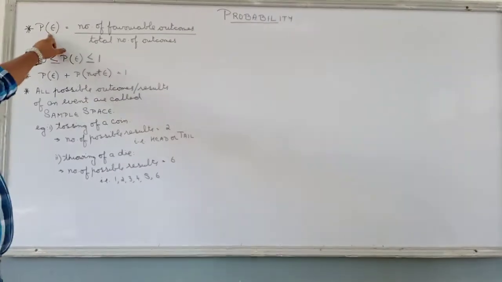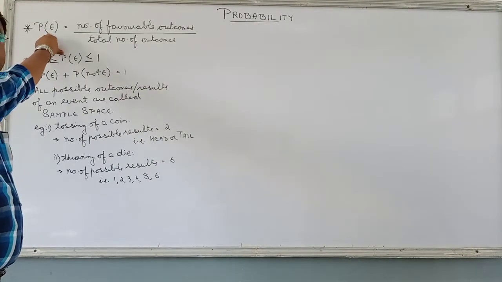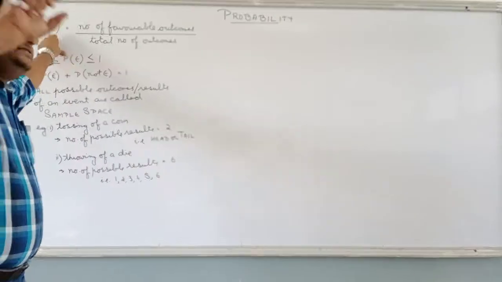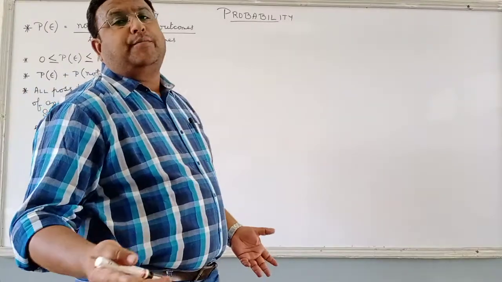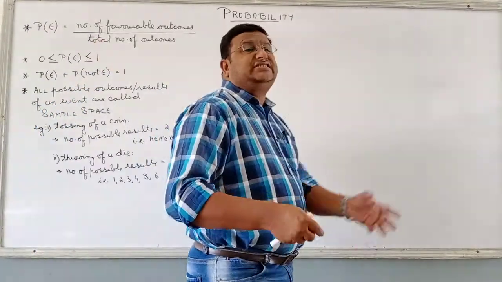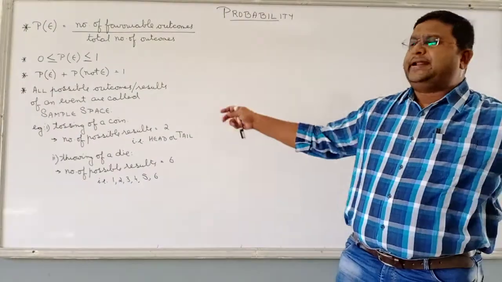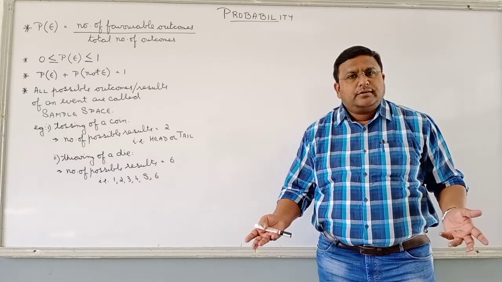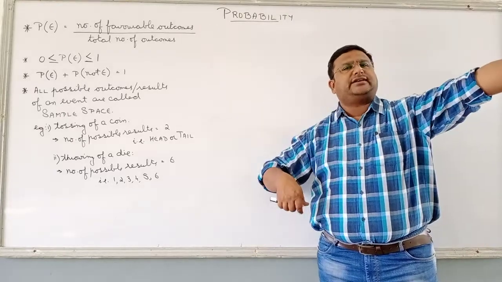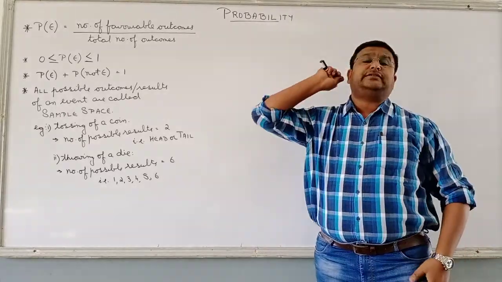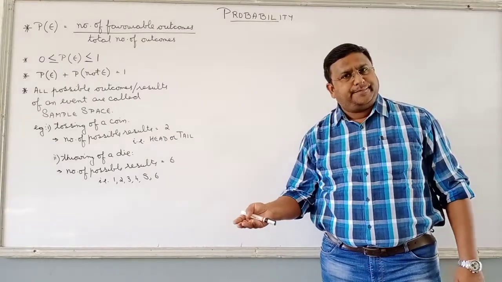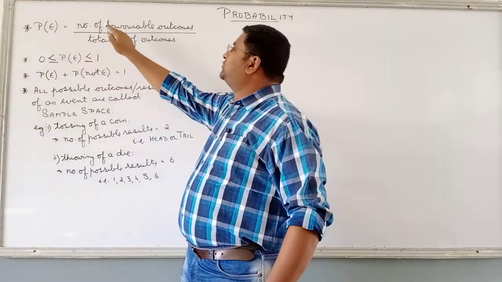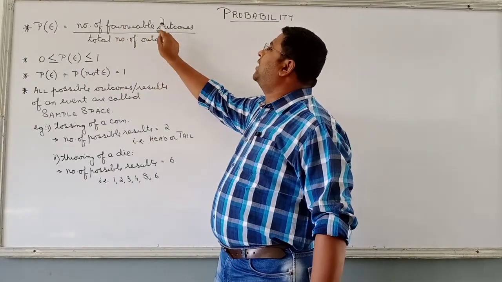Probability of an event. I gave you certain examples of an event: tossing of a coin, throwing of a dice, selecting of a student, selecting a team. That is probability. When we go to a party, we select a dress. Out of 10 dresses available, we select one. That is probability. Your mother is assuming, no, you will wear this dress, but you pick something else. That is probability. So probability of an event is equal to number of favorable outcomes.